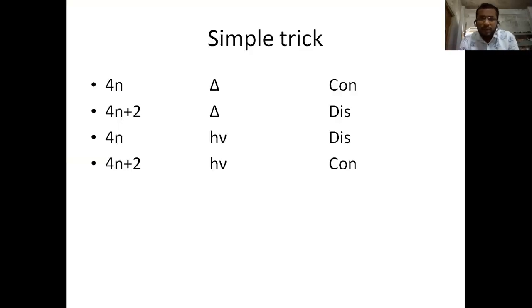So how can we identify whether the reaction will go through con or dis? There is a simple trick: if it is 4n and thermal, then it will be con, and if it is 4n plus 2 and thermal, it will be dis rotatory. For a photochemical reaction with 4n, it will be dis. For a 4n plus 2 photochemical reaction, it will be con.